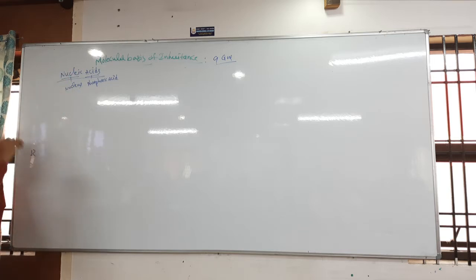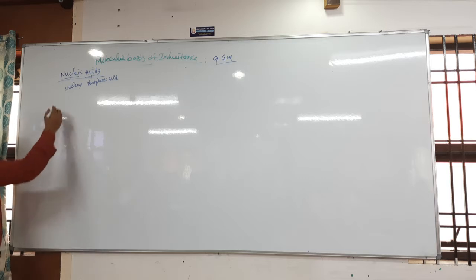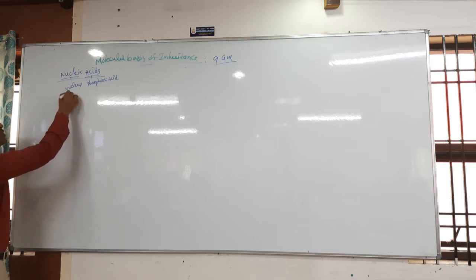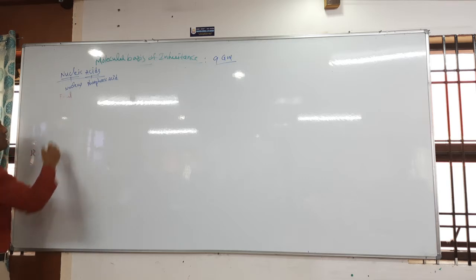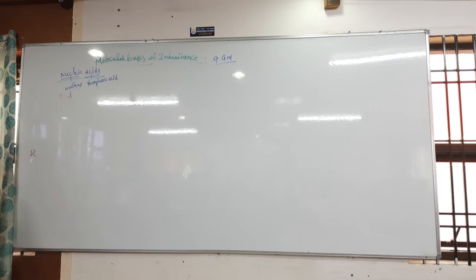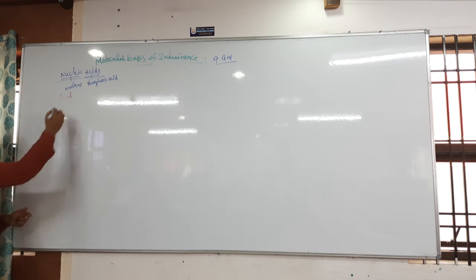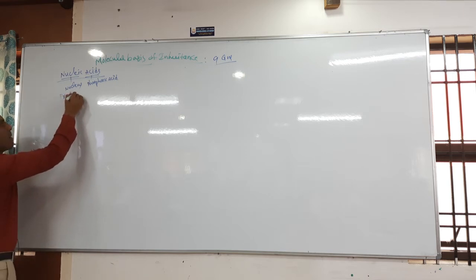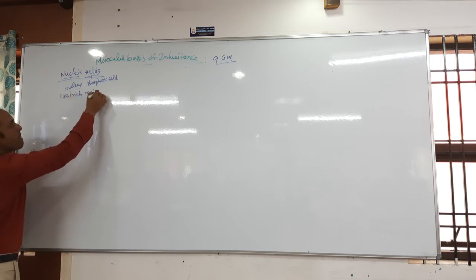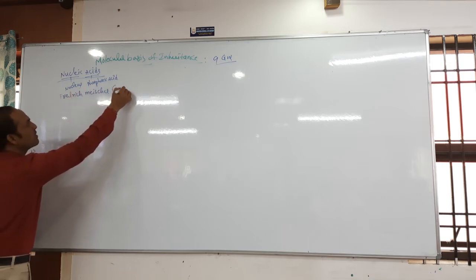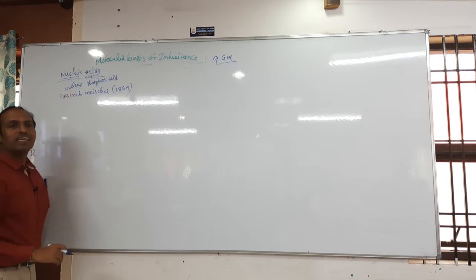Nucleic acids are first discovered by whom? Who first discovered the nucleic acid? Friedrich Miescher. Remember, students. Friedrich Miescher first discovered the nucleic acids. In 1869, he discovered the nucleic acid.